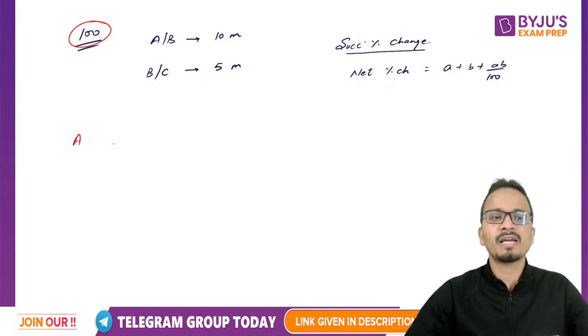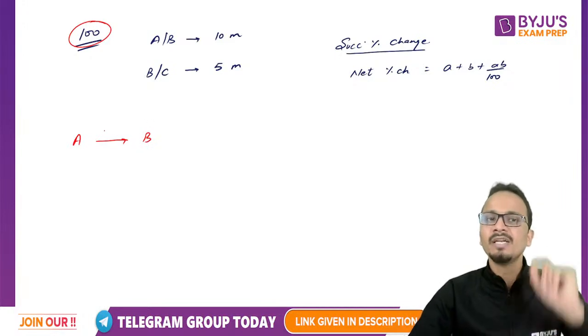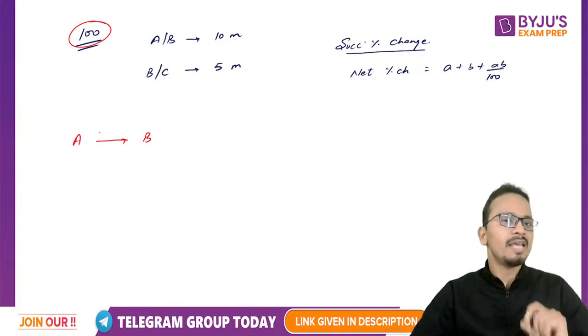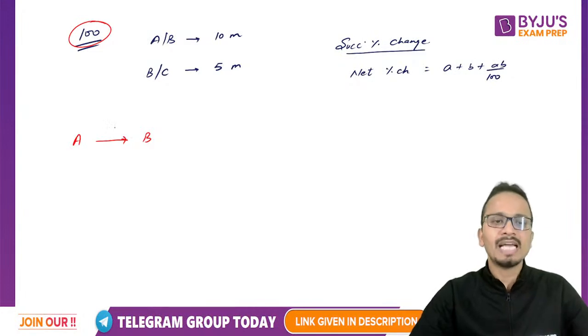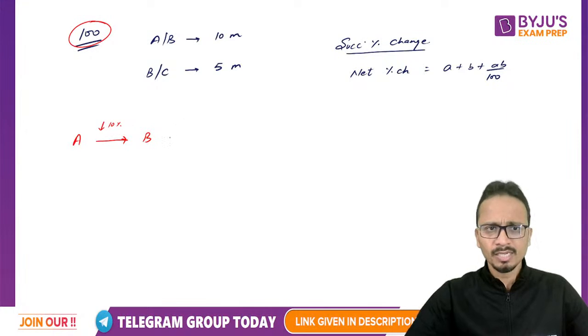That means if I compare the speeds of A and B, B has covered 10 meters less than A in a race of 100 meters. That means B's speed is 10% less as compared to the speed of A. Okay. Now listen to each and everything that I'm saying.